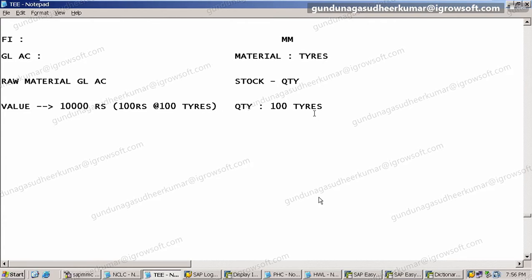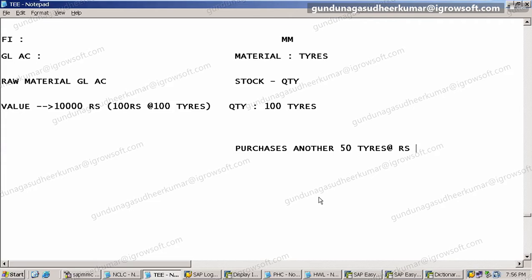Now the point here is, there is a very close association between FI and MM. What does it mean? Suppose MM people purchased another 50 tires at the rate of 100 rupees.